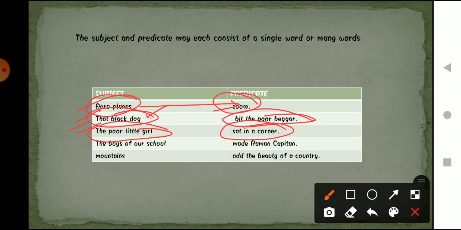Understood? So as I have already stated, a subject and a predicate may each consist of a singular word, that is, a single word, or many more.